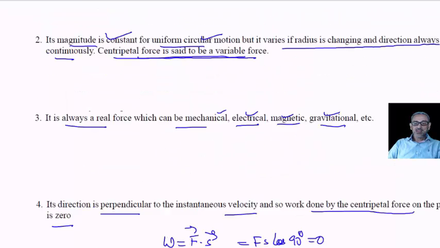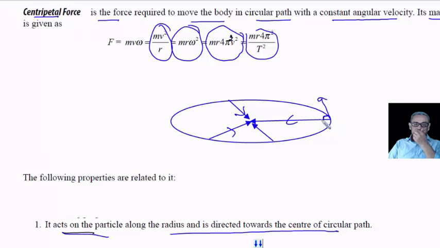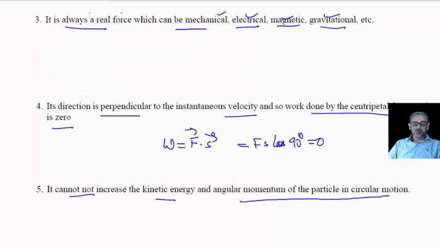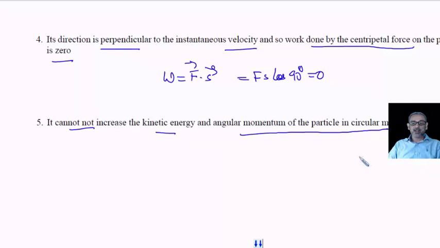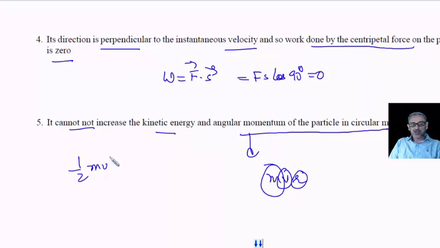Since the velocity vector is changing in direction but not in magnitude, its value remains constant. If the value remains constant, it means half mv square remains constant, but direction changes. So half mv square is a scalar quantity. It has nothing to do with the direction. So kinetic energy of the particle and angular momentum do not change, mvr as well as half mv square. So mass is constant, velocity constant, radius constant, half mv square, kinetic energy is also constant.